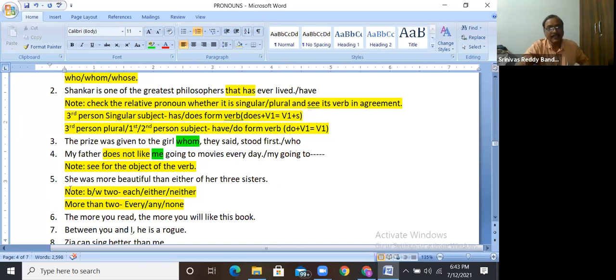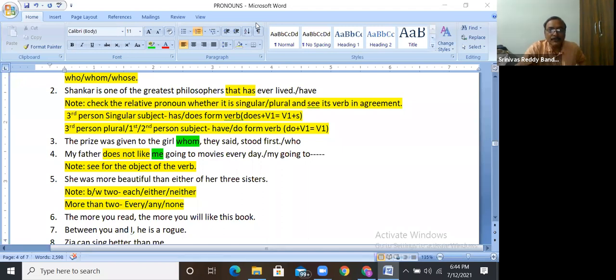Here, note down. All of you guys, take this note. Below the fifth one, observe this note. Between two, we use each, either, neither as a distributive pronoun. If it is more than two, every, any, none. So what is the answer here? She was more beautiful than any of her three sisters. What is the answer?